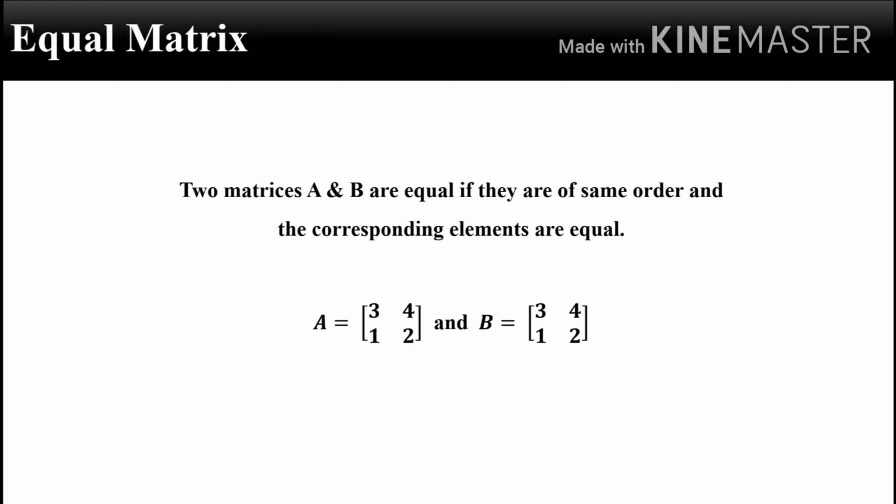Equal matrix. Two matrices A and B are equal matrices if they are of the same order and the corresponding elements are equal. Consider the example of matrices A and B. Matrix A is equal to 3 4, 1 2 and matrix B is equal to 3 4, 1 2. Both these matrices are equal because the order is the same and the corresponding elements are also equal. So such matrices A and B are generally called equal matrices.